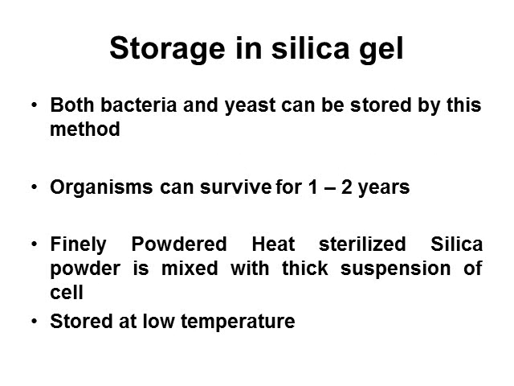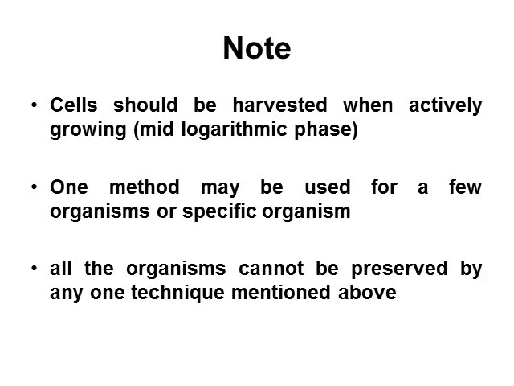2.5. Storage in silica gel. Both bacteria and yeast are stored by this method. By this technique, organisms can survive for 1 to 2 years. Finely powdered, heat-sterilized silica is mixed with a thick suspension of cells at low temperature. Note: cells should be harvested when actively growing. One method is used for few organisms or a specific organism; not all the organisms are preserved by any one technique mentioned above.